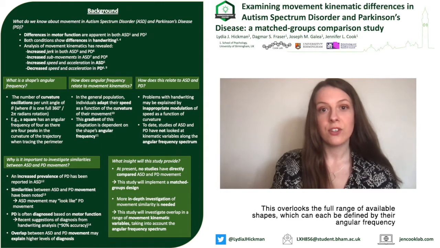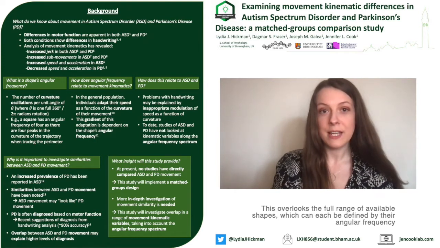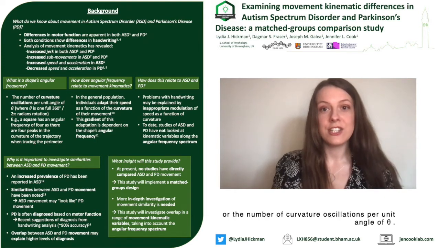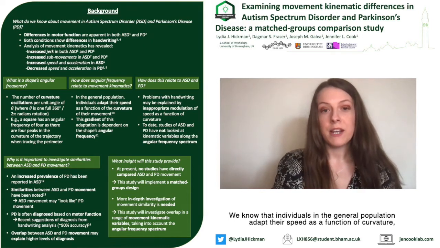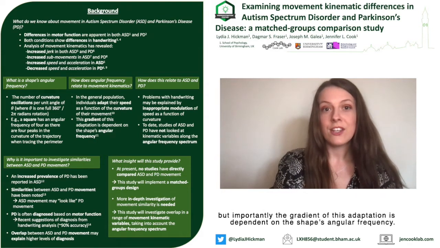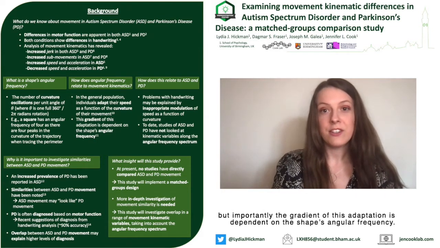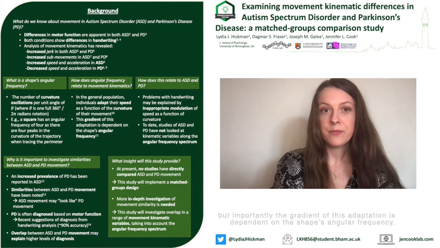Previous studies have extracted movement kinematics from participants' drawings of elliptical shapes. This overlooks the full range of available shapes, which can each be defined by their angular frequency, or the number of curvature oscillations per unit angle of theta. We know that individuals in the general population adapt their speed as a function of curvature, but importantly, the gradient of this adaptation is dependent on the shape's angular frequency.